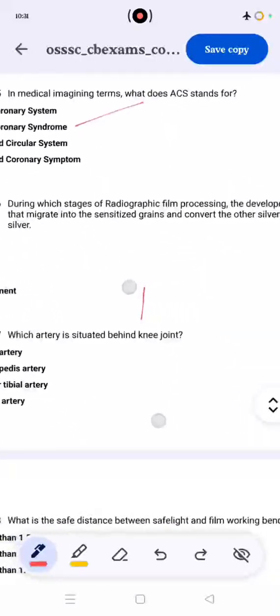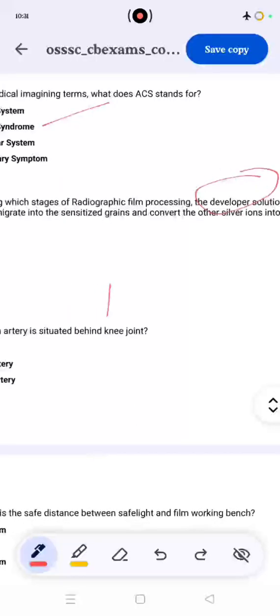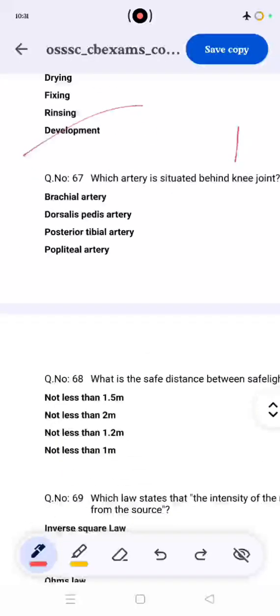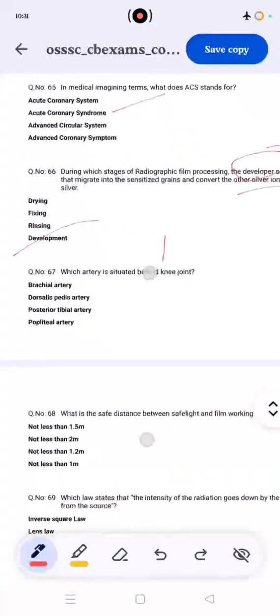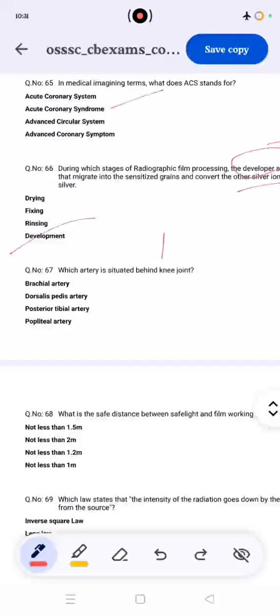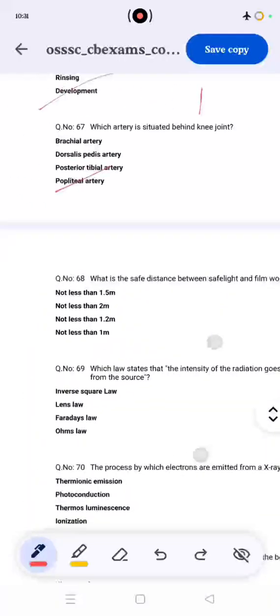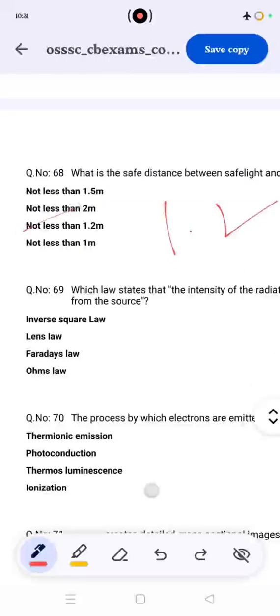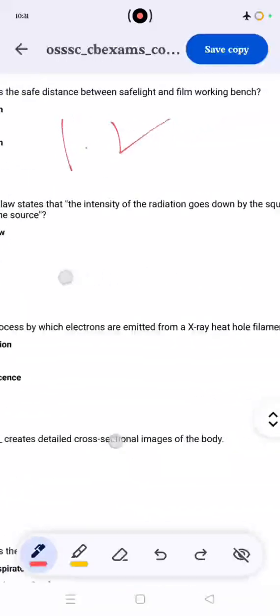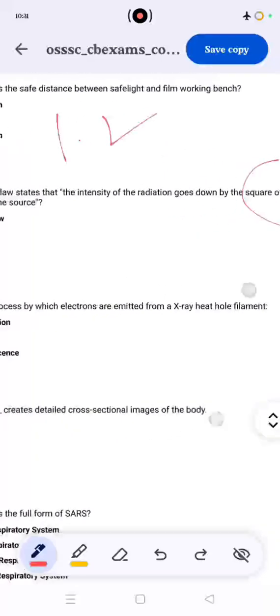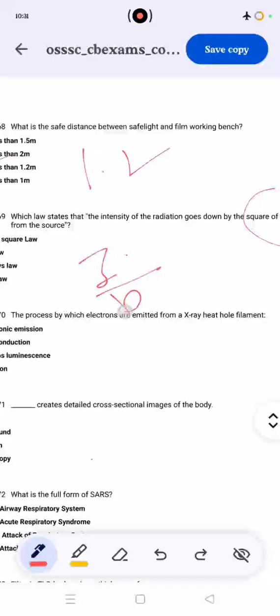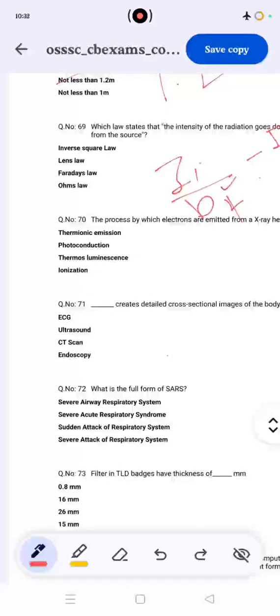During the storage of radiographic film processing developing solution, asking about the developing solution, silver ion is the development. Which artery is situated behind the knee? The popliteal fossa and popliteal artery. So the correct answer is 4. What is the distance between the safe light and the film working bench? 1.2, not less than. Inverse square law: intensity of radiation is inversely proportional to the square of the distance. I1 d1 squared equals I2 d2 squared. These are the inverse square law. If the distance increases, exposure decreases.